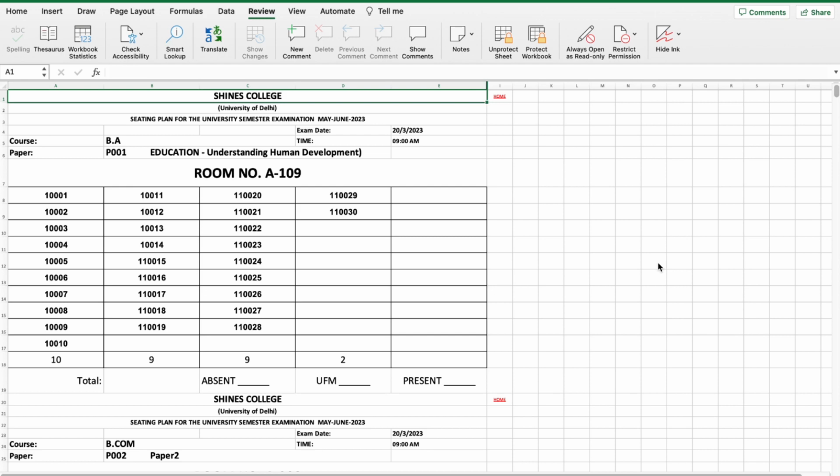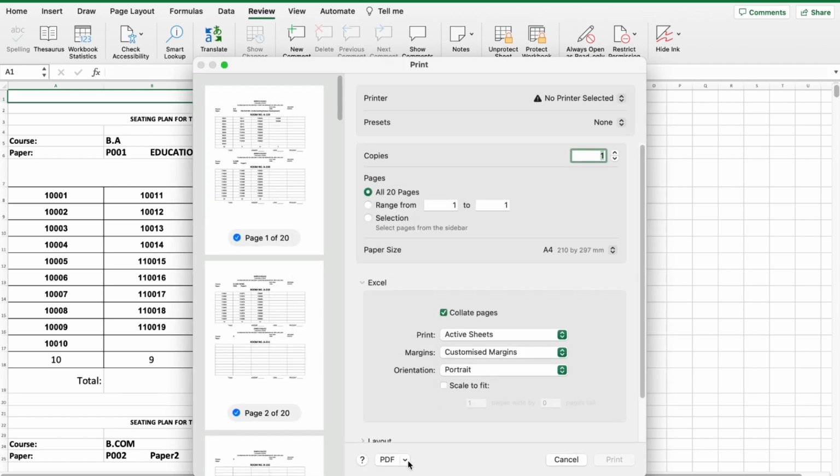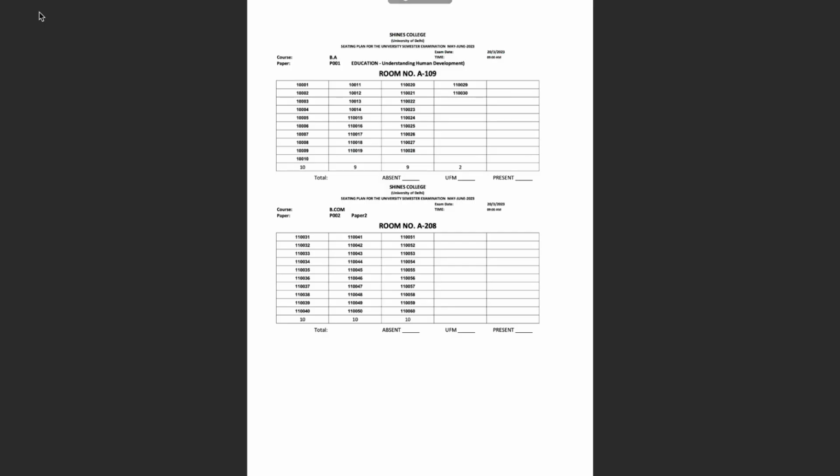Press Command P or Control P, and I am showing the first 3 pages in the preview, how it shows. Yes, that's it. The first 2 halls are in the first page, and this is the second hall. If you enter more students and more branches, then you can take the printout of all those students. If you want to change this design, we can do that.